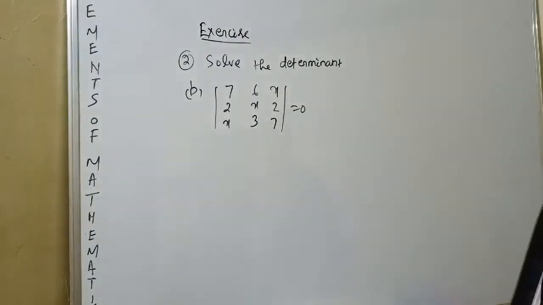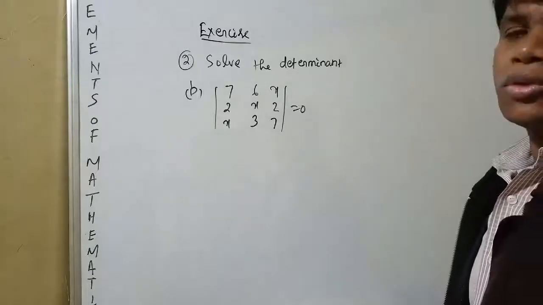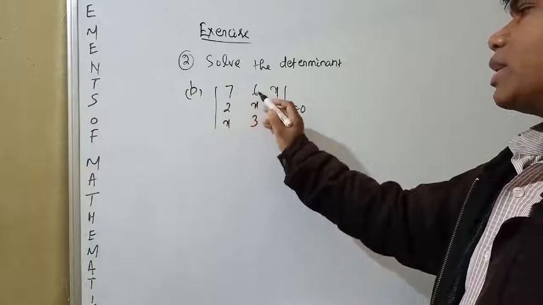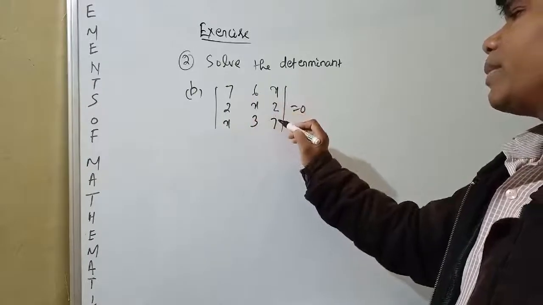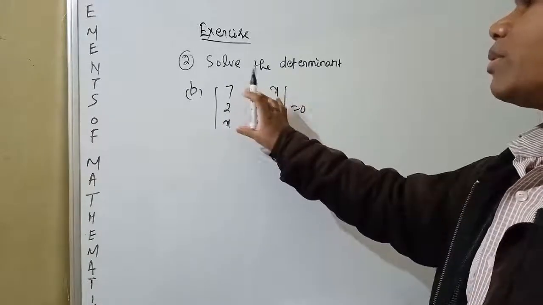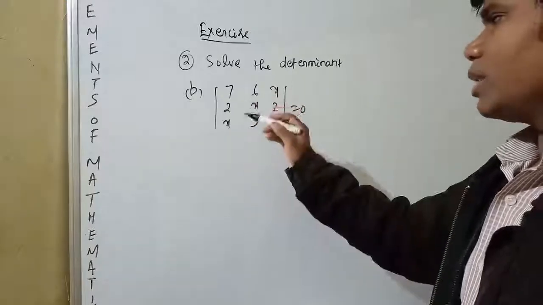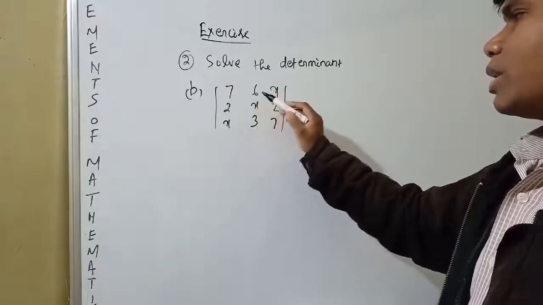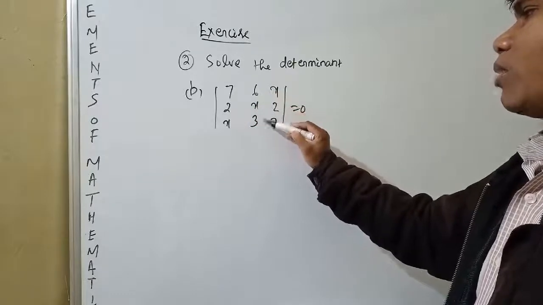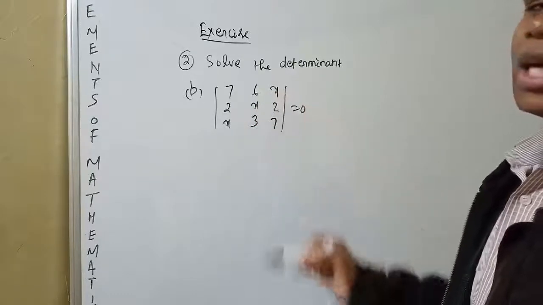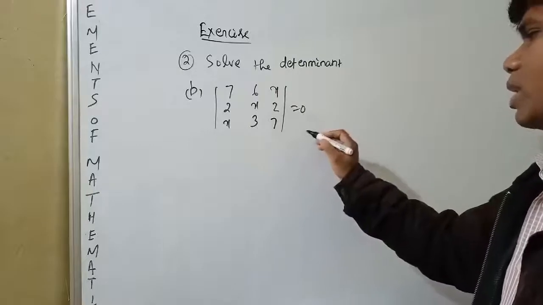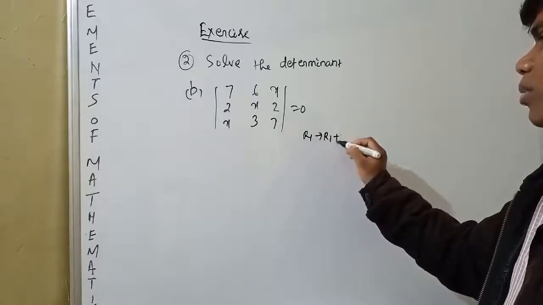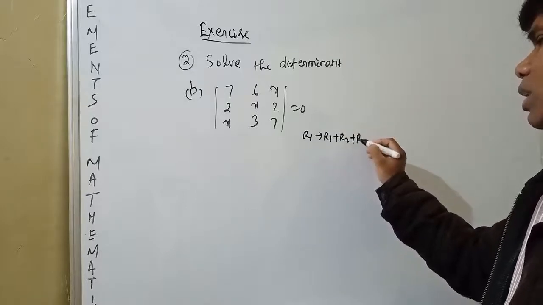You see the next question, question number 2, part B. The determinant with rows 7, 2, x; 6, x, 3; x, 2, 7 is equal to 0, given. You see what is the relation between these elements? 7 plus 2 plus x is 9 plus x, 6 plus x plus 3 is 9 plus x, x plus 2 plus 7 is 9 plus x. That means you can change R1 to R1 plus R2 plus R3.